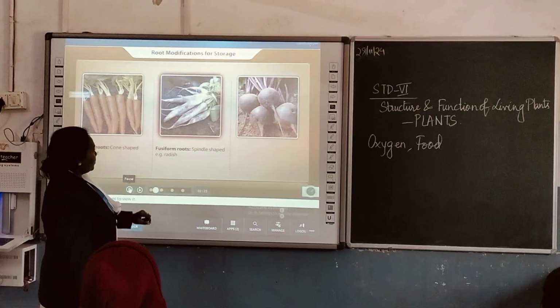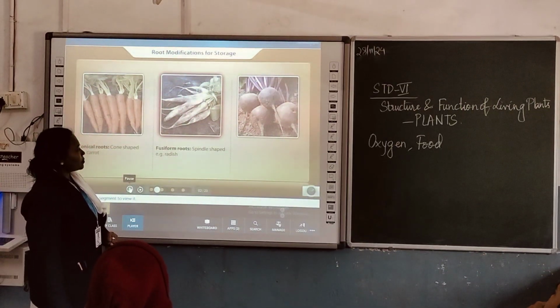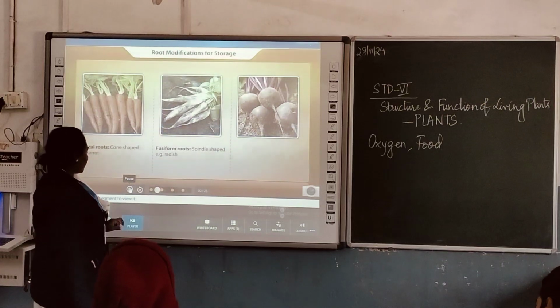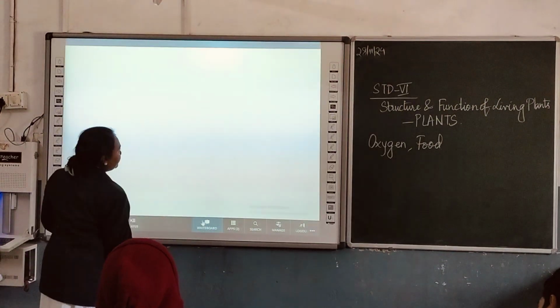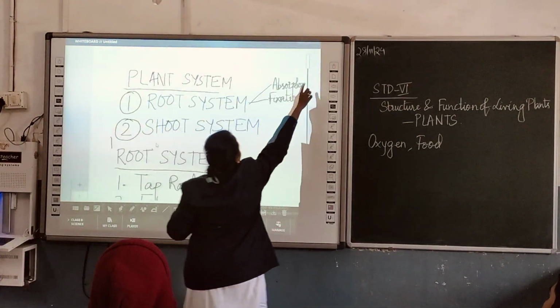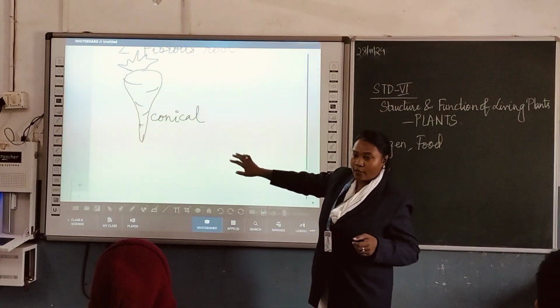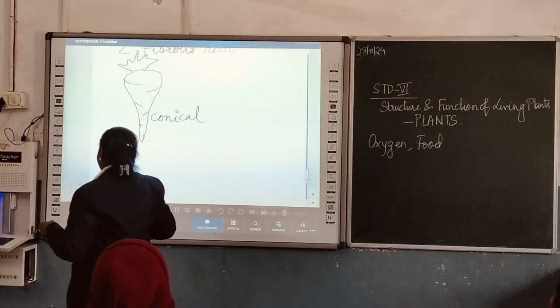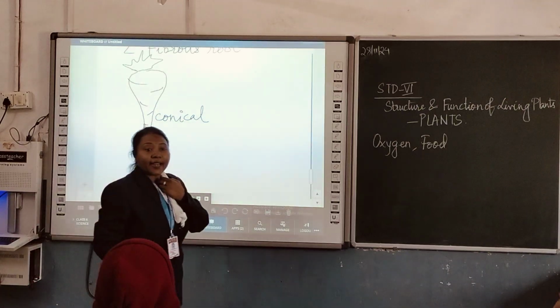The fusiform roots are swollen in the middle and taper towards the base and apex. This is a conical root, and let us do another one. We talked about radish.